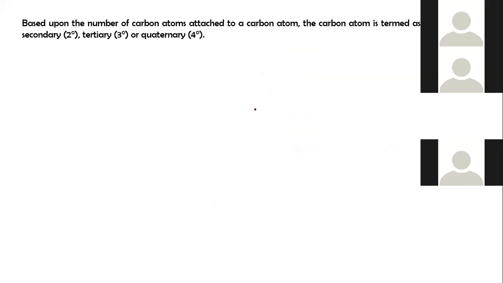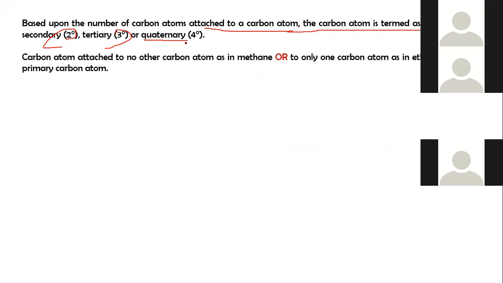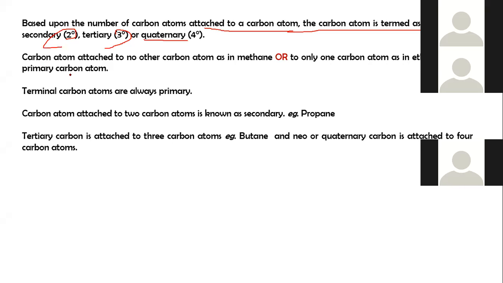Based upon the number of carbon atoms attached to a carbon atom, the carbon atom is termed as primary, secondary, tertiary, and quaternary. A carbon atom attached to no other carbon atom, as in methane, or to only one carbon atom is called a primary carbon. The terminal carbon atoms are always primary.